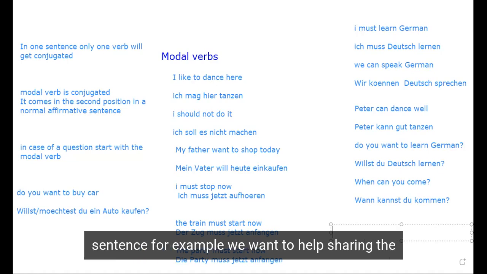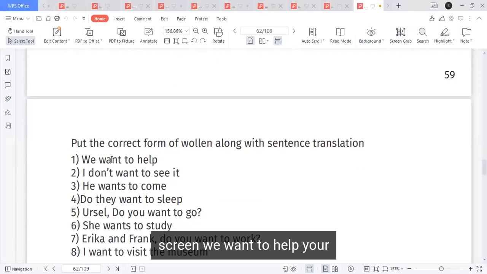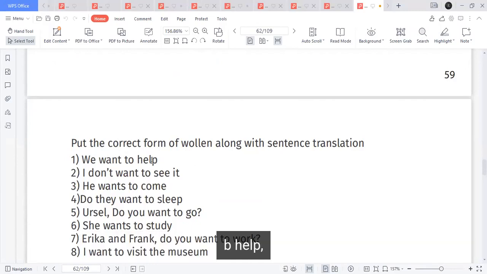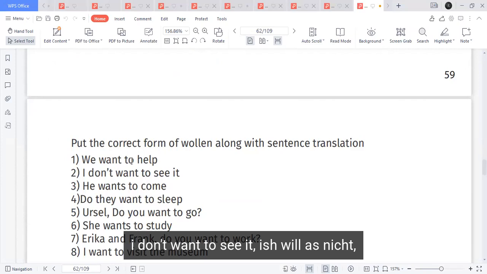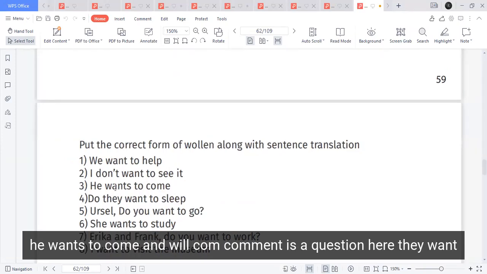Translation of sentences, for example, we want to help. I'm sharing the screen. Here, wollen is conjugated as per the subject, and the second verb helfen went to the end. I don't want to see it: Ich will es nicht sehen. The second verb sehen goes to the end. He wants to come: Er will kommen. Er möchte kommen.